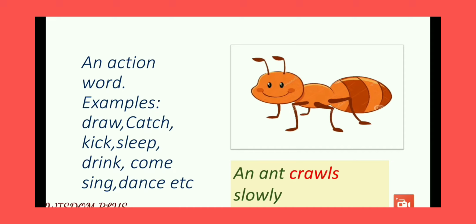Now this particular ant is doing an action. As the sentence is written, an ant crawls slowly. So here crawls is an action word because this ant is performing an action, and that action is crawling.